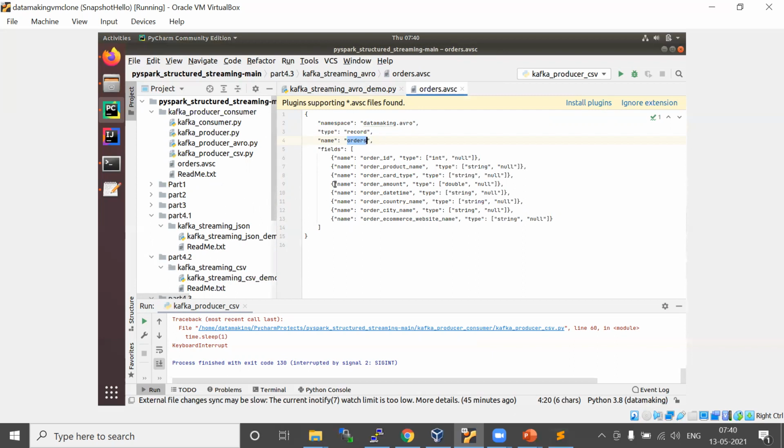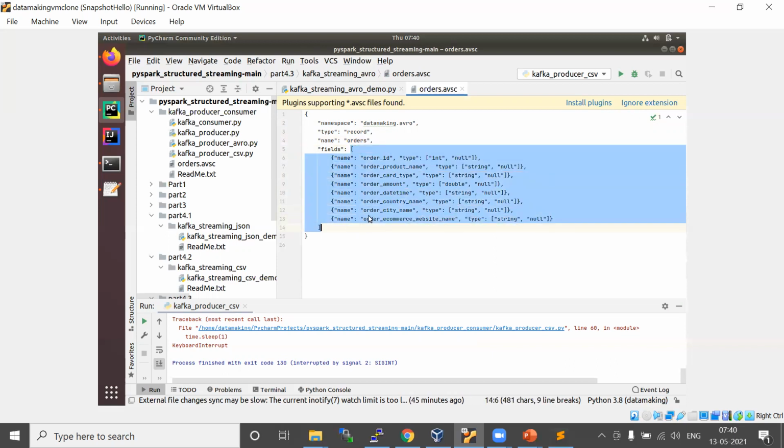But you need to provide the schema like this. You need to define an Avro schema in this format. Basically, for the namespace you can give some name, here I'm giving data making.avro, and the type should be record. The name of the data it represents is orders, so I'm just giving orders, and then you need to define the fields. It's almost similar to the JSON format. In the fields you have to provide all the columns which you are going to publish.